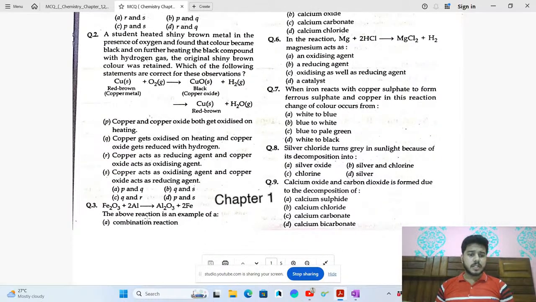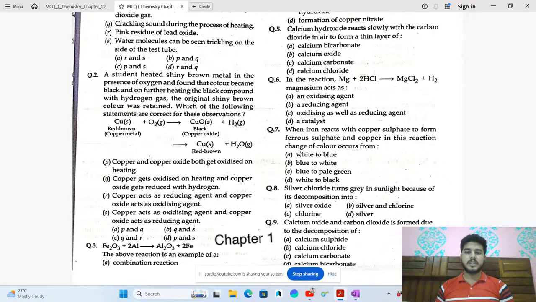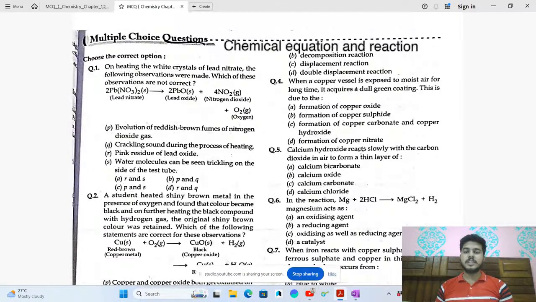Now the third question, the above reaction is an example of, it is very easy, aluminum is displacing the Fe, so it is a displacement reaction. I guess it was very easy. See, these types of questions will be coming in the boards also. In 20 questions, at least 10 to 12 questions are very easy, means you can do them just by looking at them. But other questions like these two we have done will take time, and you can do them in the first go, or you can mark them and do them at the last also. It depends on your thinking at that time.